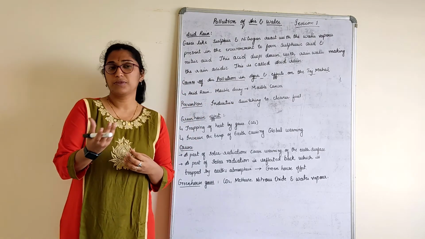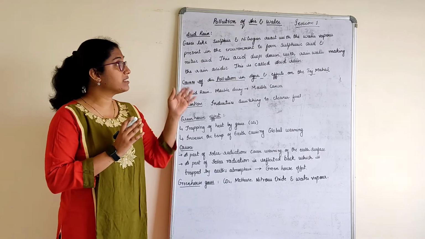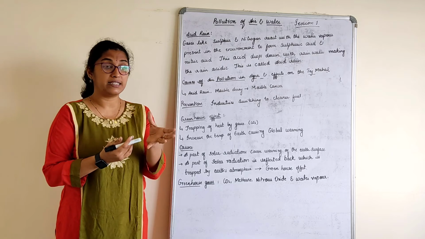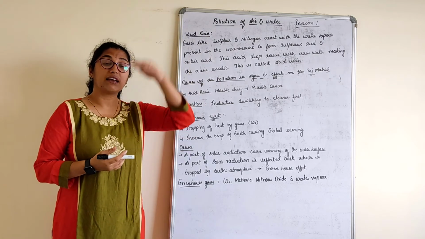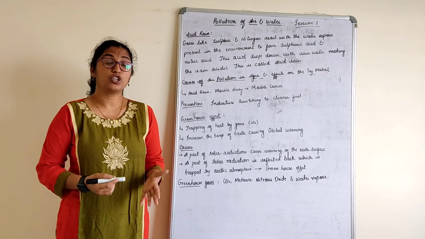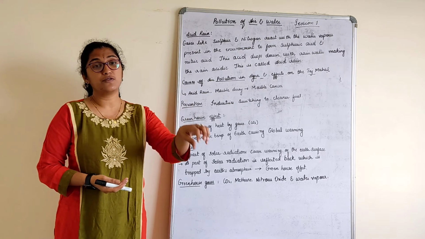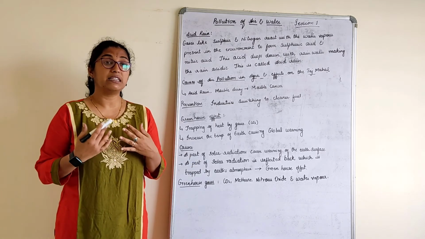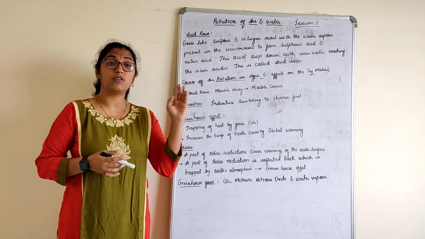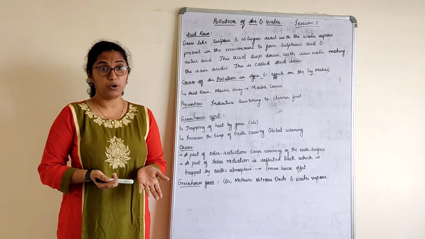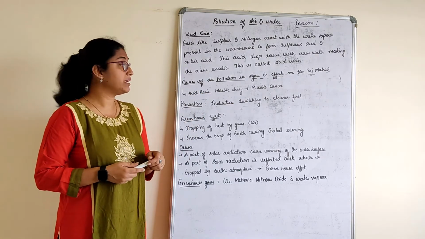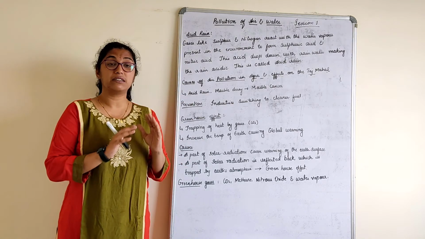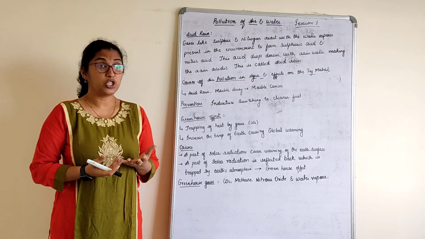So when these gases mix with the water vapor present in the environment and form acids, that is sulfuric acid and nitric acid, they come down along with the rain, which causes acid rain. Imagine this acid falling on monuments, marbles, etc. What will happen? That will decolorize the monuments, or it can also corrode the outer layer of the monument. So what could be the major causes for air pollution? This acid rain is a major cause where it is corroding the monuments, especially like the Taj Mahal.